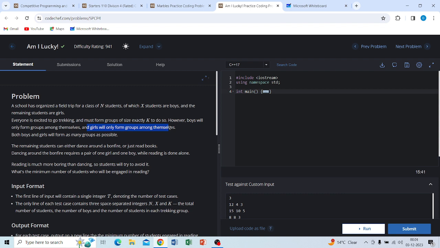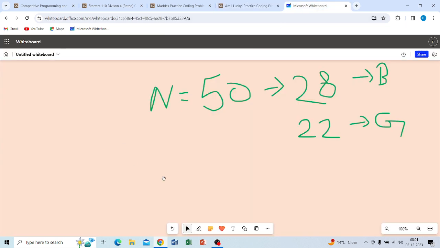Girls will form groups with girls, and boys will form groups with boys. Both boys and girls will form as many groups as possible.